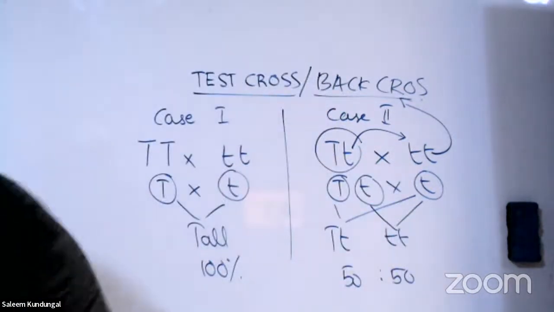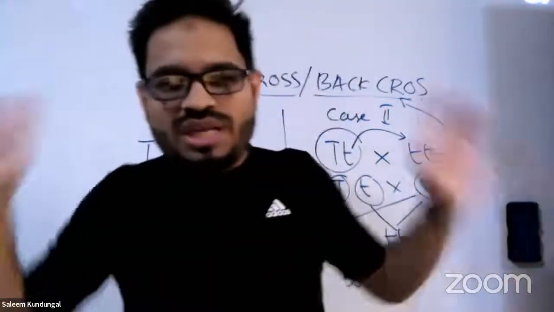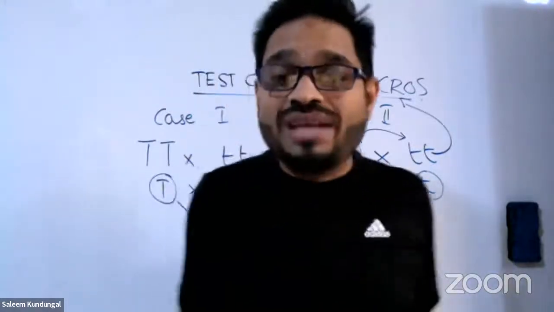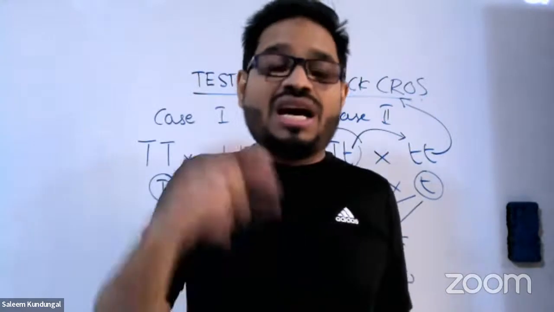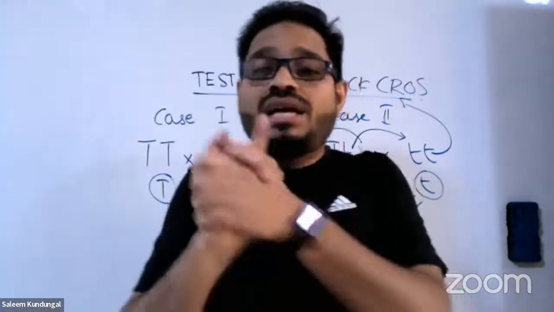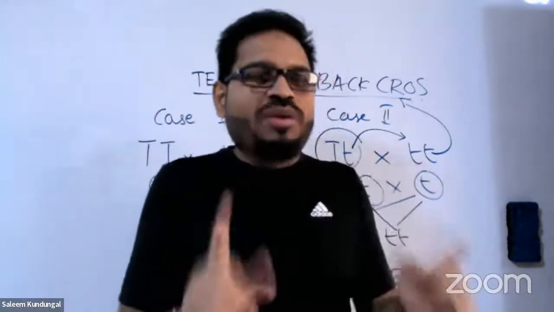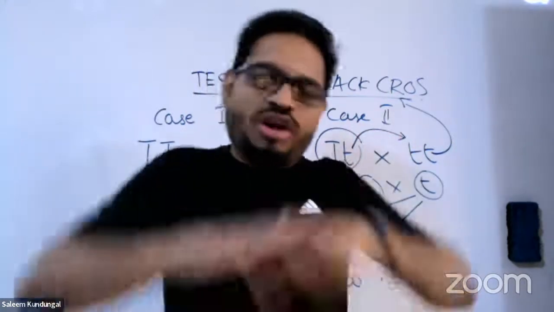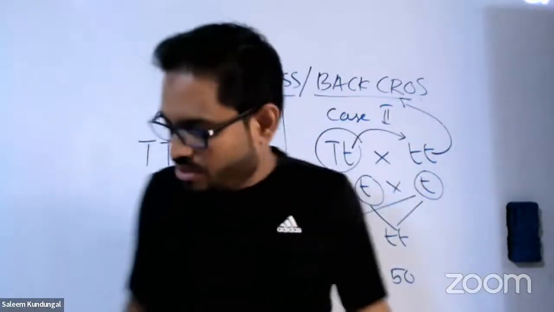Now, the next thing is, what are the 3 laws he made? Everybody knows the names of the laws: law of dominance, law of segregation, law of independent assortment. But the first 2 laws come from monohybrid cross. The last law, independent assortment, he could make only from dihybrid cross. So remember, monohybrid cross has given 2 laws. People always confuse with the second law. Law of dominance, not out for anyone. Law of segregation, the spelling is double S.